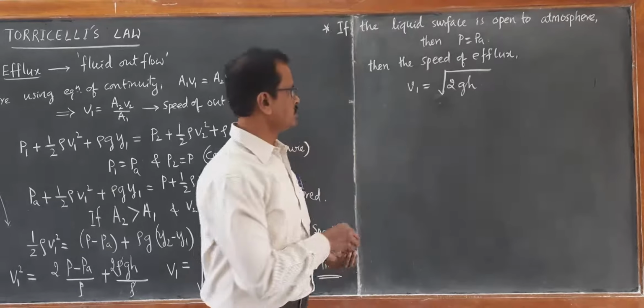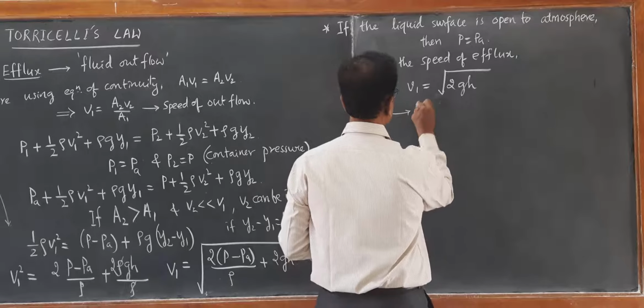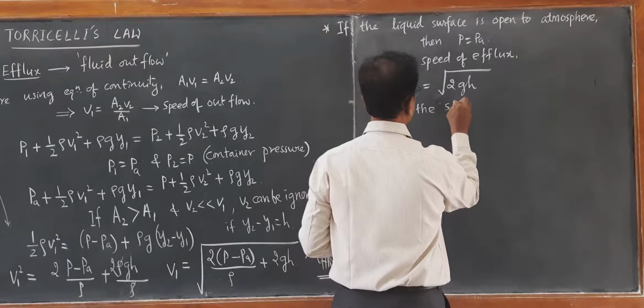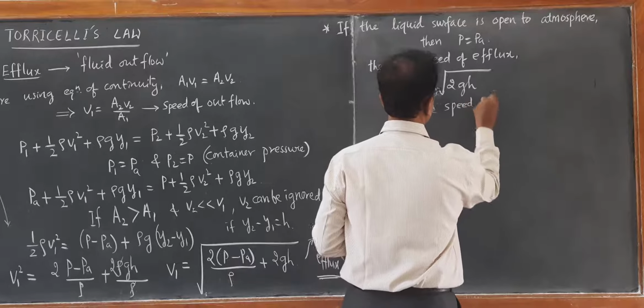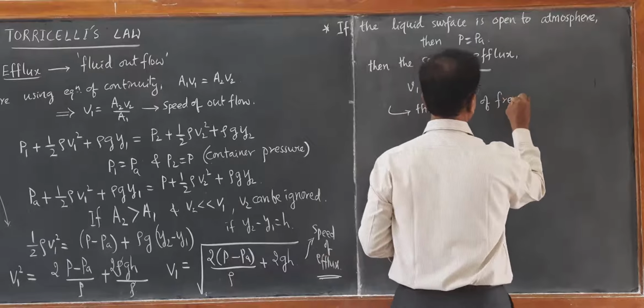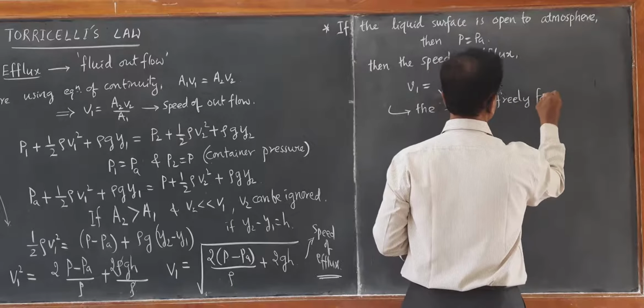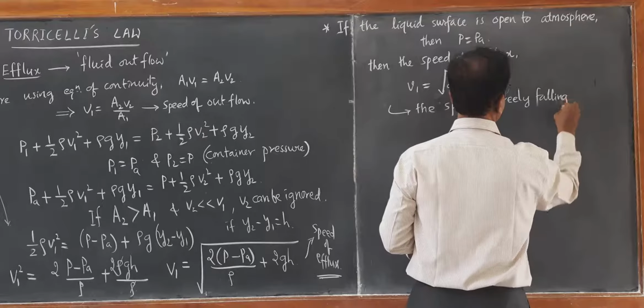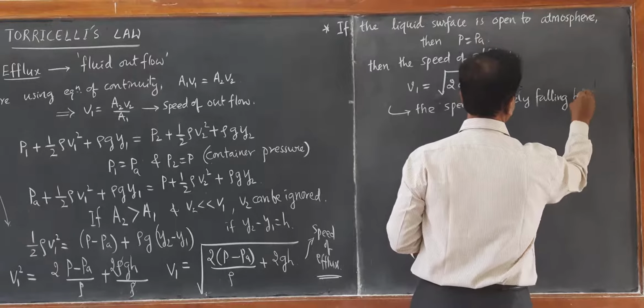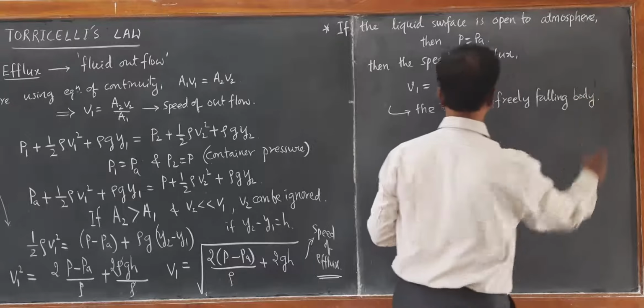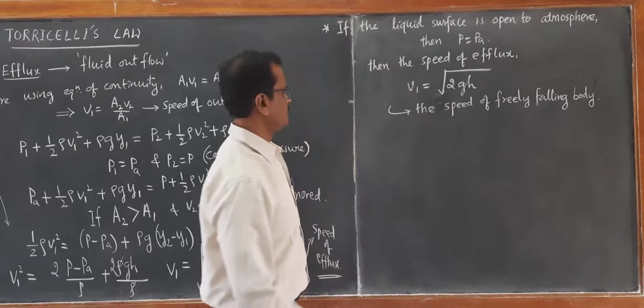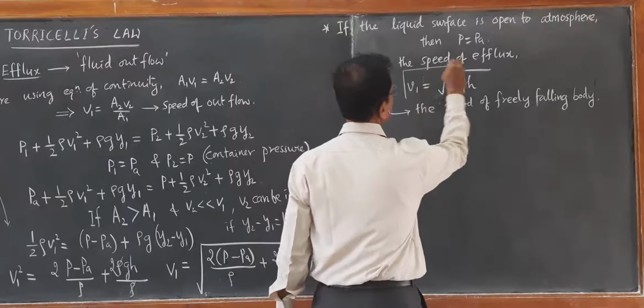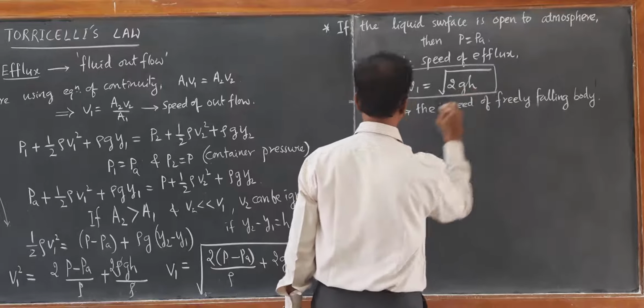So this is the final speed of free fall motion. This itself is called Torricelli's law.